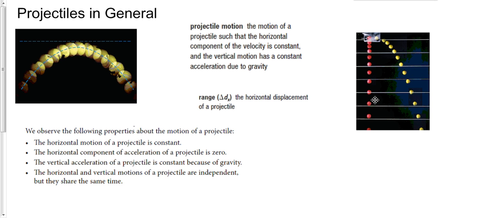And over here you can see the stroboscopic view of two different balls falling at the same time. The yellow one was launched with a horizontal velocity, and the red ball was dropped with no initial velocity. And all the way down, they're completely in line with each other. The only difference is the yellow ball is moving off to the side at the same time it is falling down, and the red ball is falling straight down.